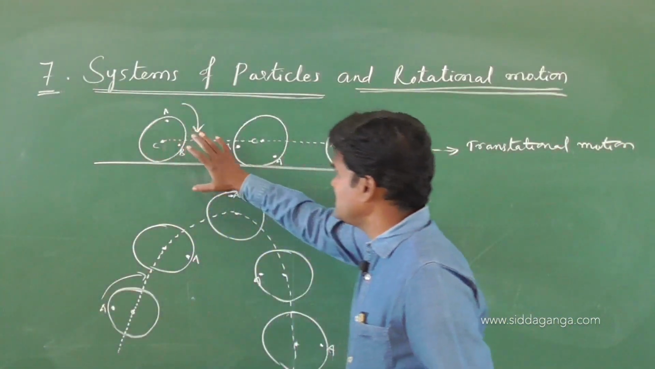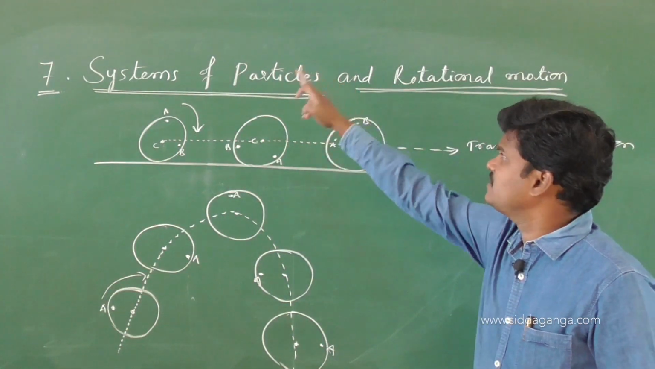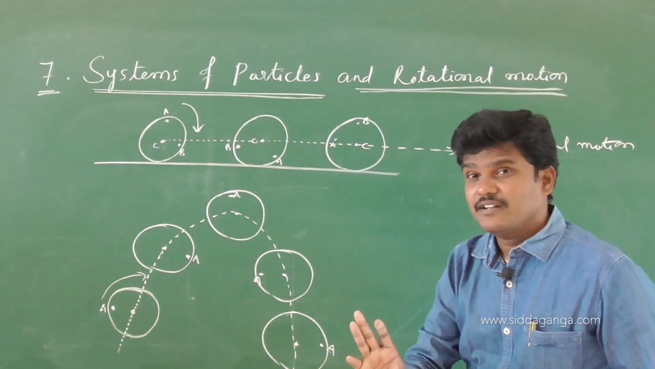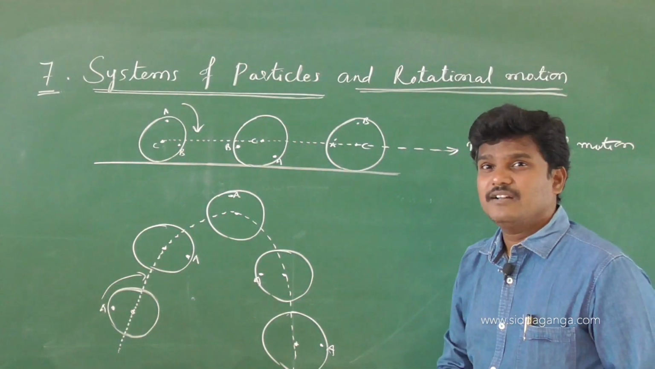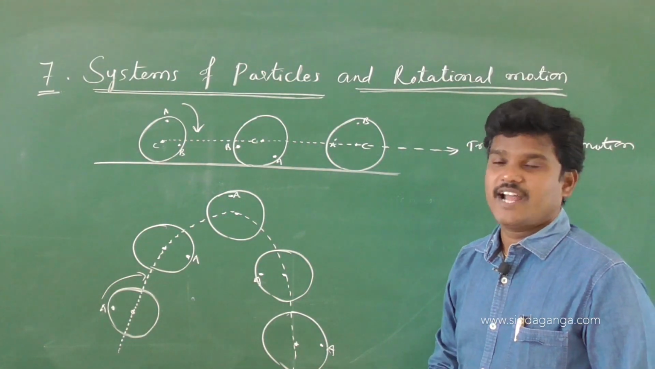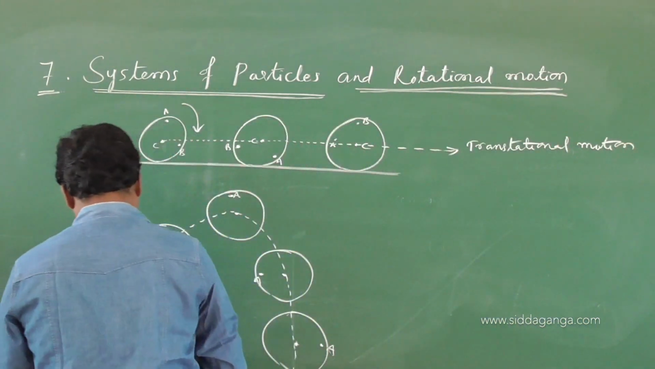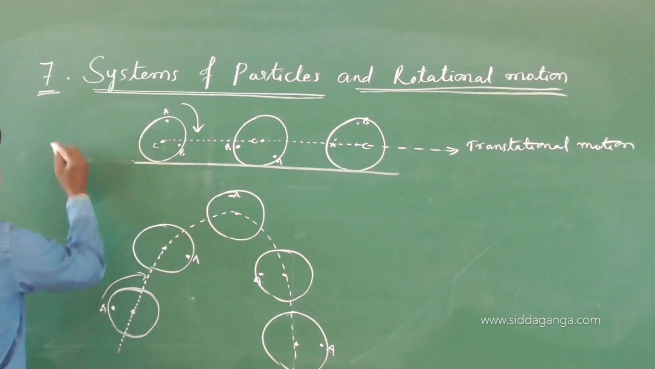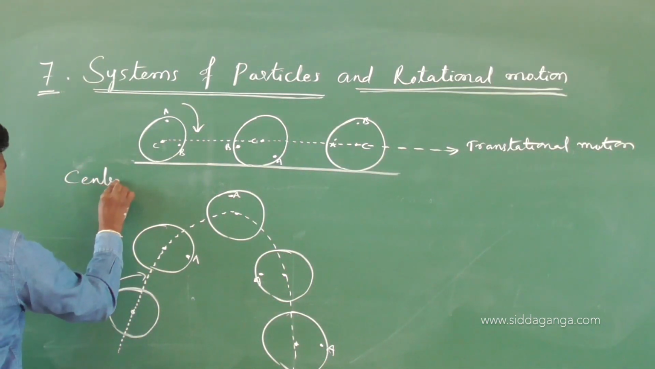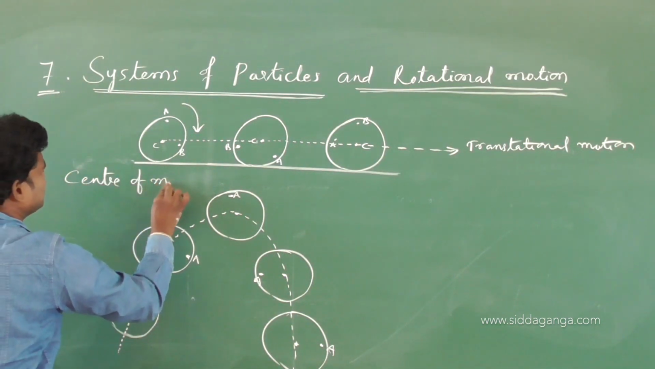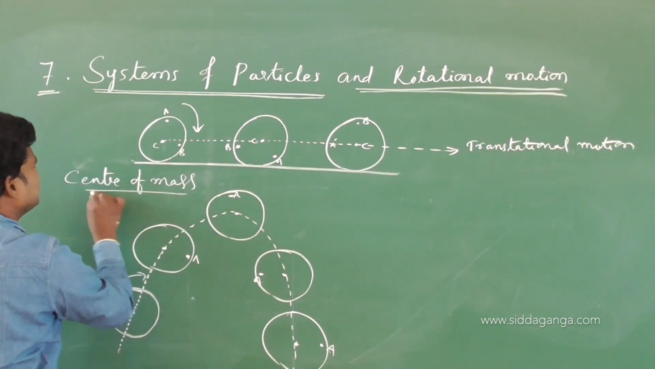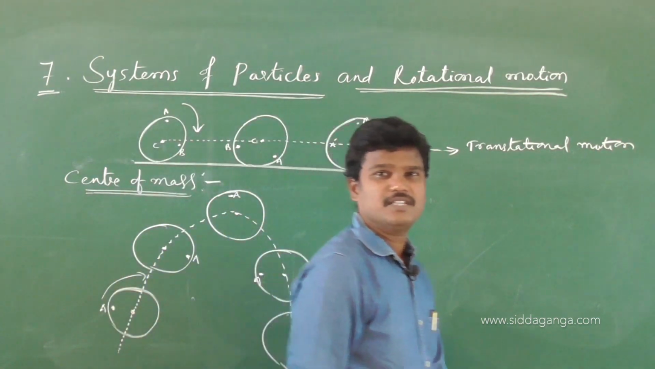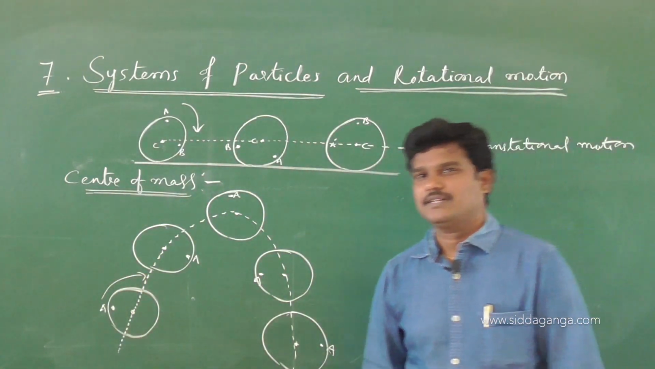In this system of particles, the central particle has a special character. That central particle we can call the center of mass. So this is our topic in this system of particles. Now this is the topic: center of mass.